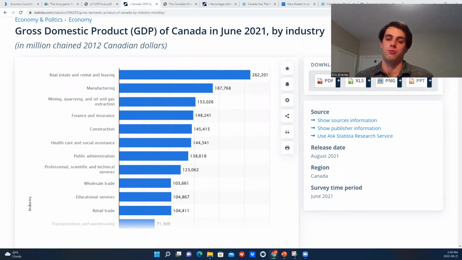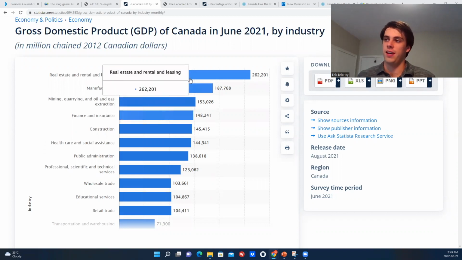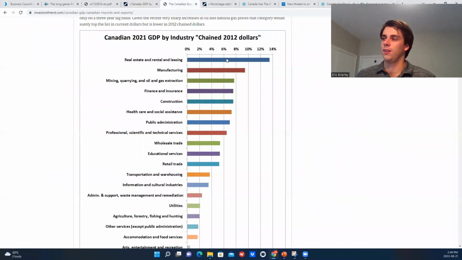So for some additional context, what I wanted to do next was compare this data, the breakdown of GDP per sector for Canada, to that of the United States, to see if there are any key differences and to see if these issues are uniquely Canadian issues. So there's this data here, which shows the exact same data we're seeing here, except in a percentage format. So we can see in total, real estate rental and leasing contributed about 13.5% to GDP. And then we could also see the fourth category, finance and insurance, contributed under 7%. So those two combined make up about 22 to 23% of the total GDP.